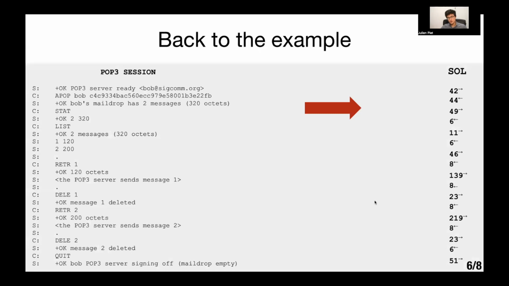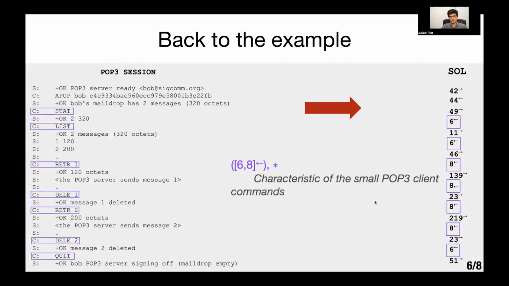And we're going to find two snippets that are characteristic of POP3. The first snippet is the motif of client packets 6 to 8 going from the client to the server, occurring anywhere in the session. This is indicative of small POP3 client commands, such as stat, list, or delete.